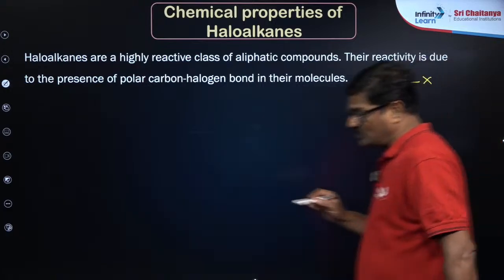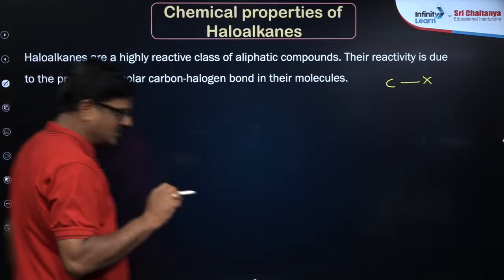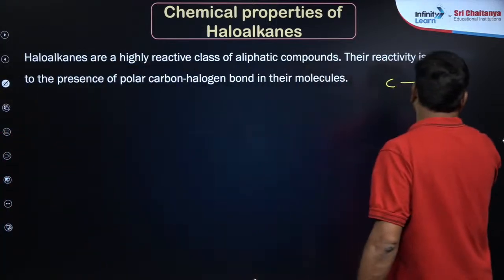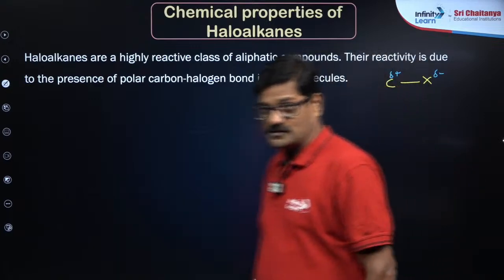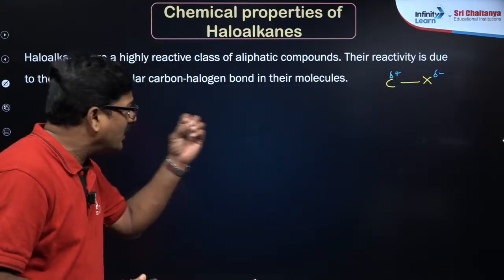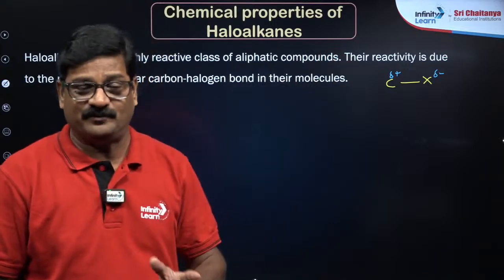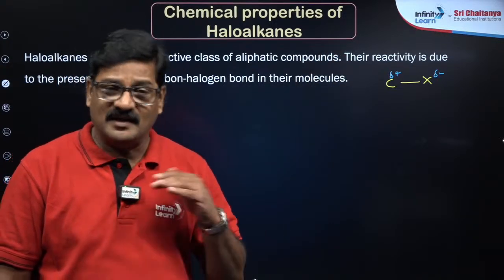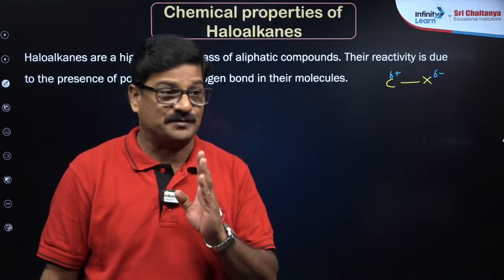So the carbon to halogen bond ये पोलर बॉन्ड है. ये पोलर बॉन्ड के वजह से ये वाला पार्शियल पॉजिटिव चार्ज है, पार्शियल नेगेटिव चार्ज है. So that polarity makes it more reactive among aliphatic systems. Under the heading of aliphatic systems, haloalkanes are the highly reactive species.